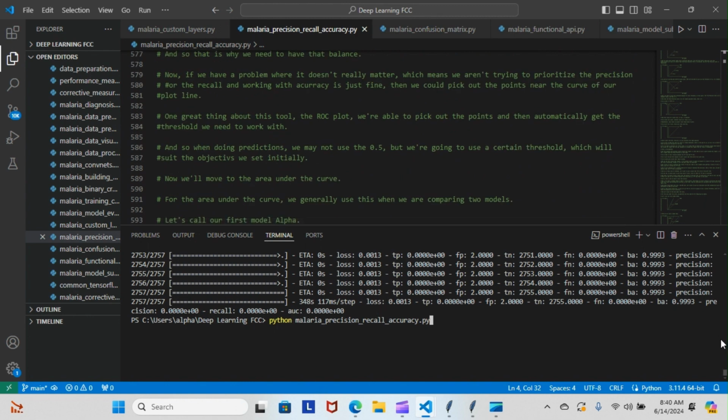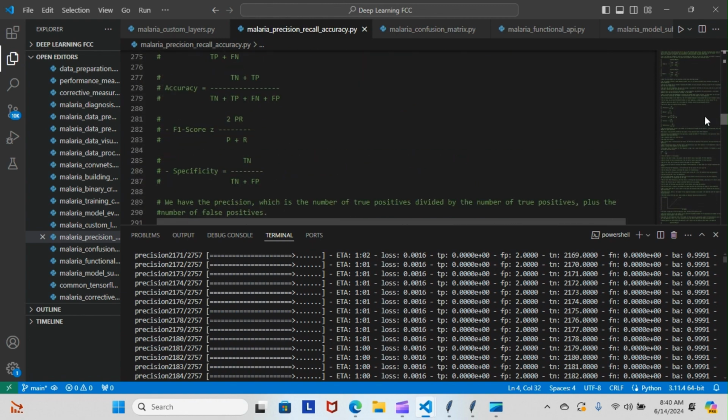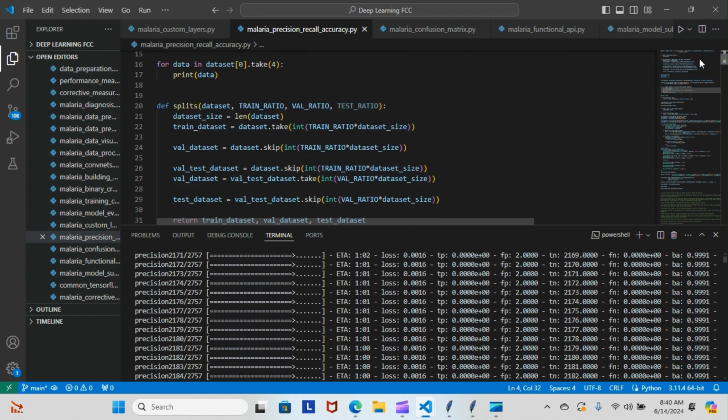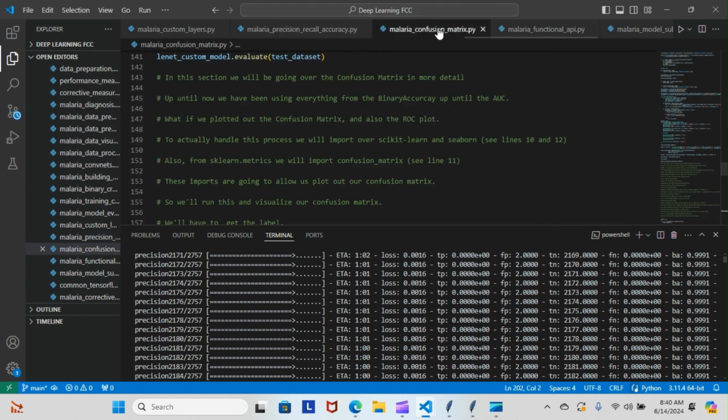So like I said, everything did compile and run successfully, but for some reason, it's not loading all the information back into the terminal that it ran through. I watched it compile. Everything did come through successfully, but for some reason, it's not recalling all of it. I guess because it's such a big model. I'm not sure. I've never seen it happen before. So that's that. But we did move on to malaria confusion, and that's this one here.